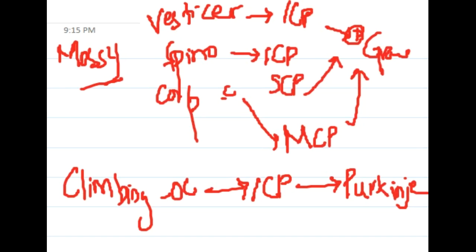Corticopontocerebellar tract through the middle cerebellar peduncle activates the granule cells, whereas climbing fibers through the olivocerebellar tract activate, through the inferior cerebellar peduncle, the Purkinje cells. Okay, these are the important afferents.